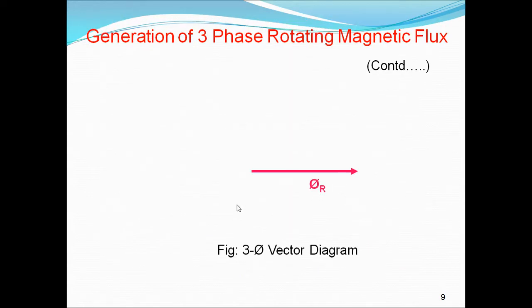So let us see the vectors. This is phi R. As I told, phi R is at 0 degrees, that's why we wrote it at 0 angle. And next phi Y, where is the angle? It is 120 degrees. That's why we wrote phi m sine theta minus 120. The angle between phi R and phi Y is 120.